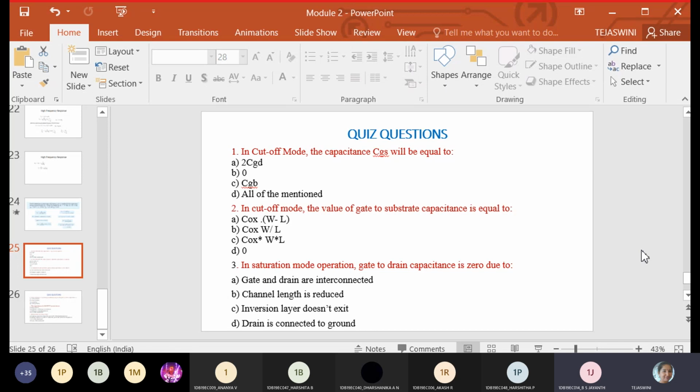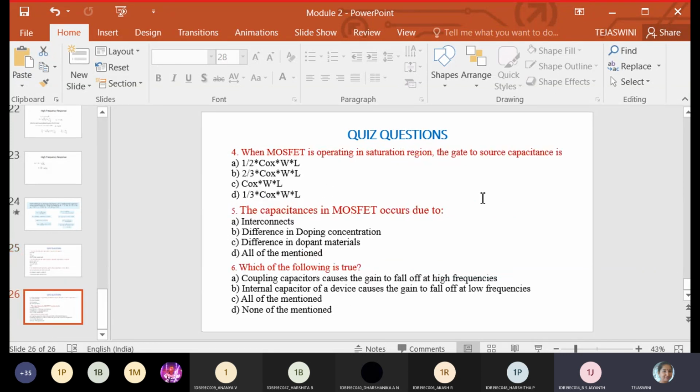Third one, I'm not sure about the options, ma'am. I'm not sure about the concept. Fourth one, it's option B, ma'am, 2 by 3 C OX, or W into L. Fifth one, it's all of the mentioned, ma'am. Sixth one, I think it's A, ma'am: coupling capacitor causes fall off at high frequency.